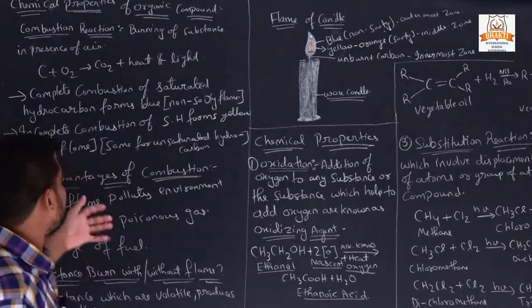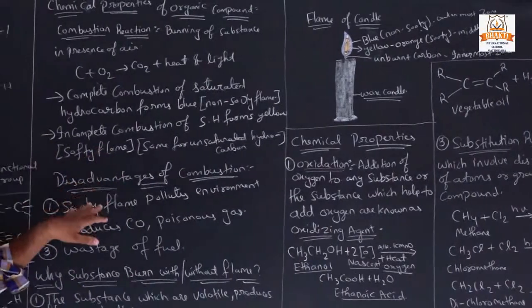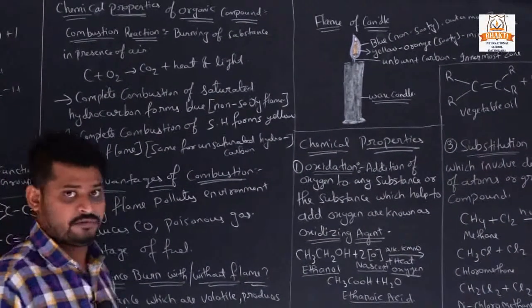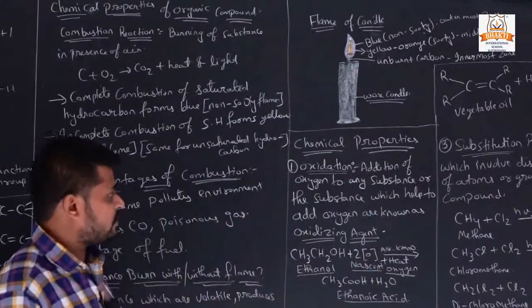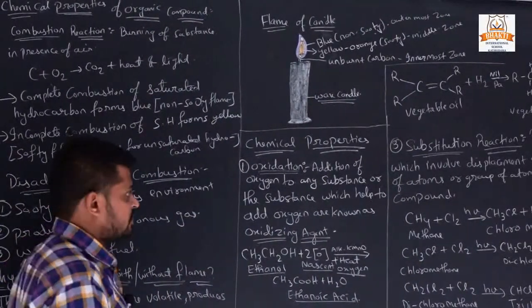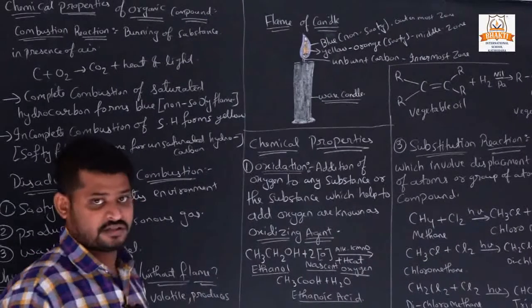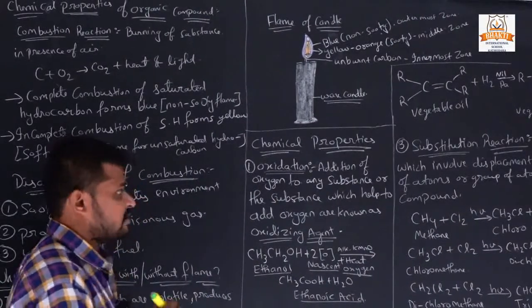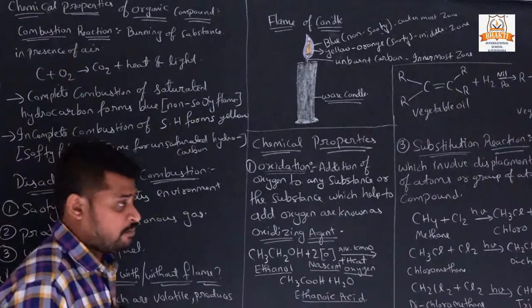So these are the chemical properties of an organic compound. Some chemical properties are also present, like oxidation, addition reaction and substitution reaction. So these types of reactions will happen in combustion.